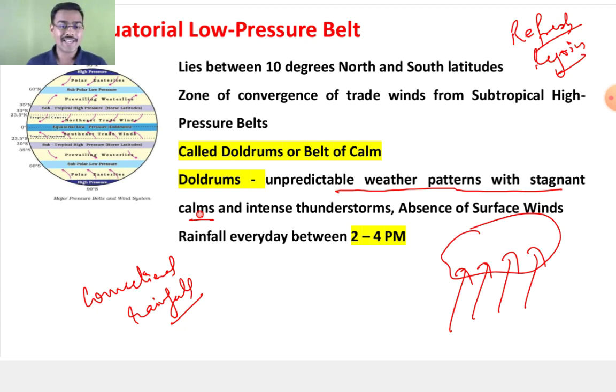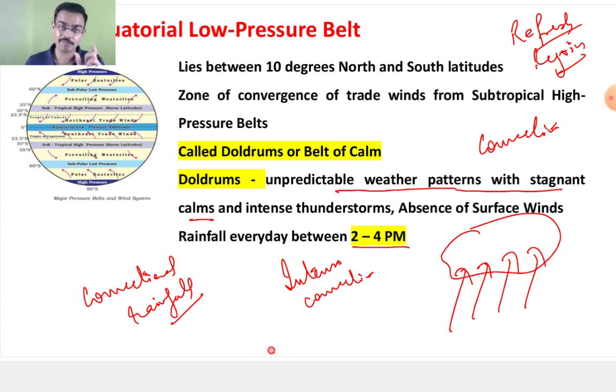Okay, unpredictable weather patterns with stagnant calms and intense thunderstorms, absence of surface winds. Now, because of this intense convection, you have rainfall approximately on a daily basis, since during the daytime there is so much convection. Stagnant means you don't find horizontal movement of air. Since you have a lot of convection, you have a lot of cloud formation. That is your cumulonimbus cloud that we will discuss eventually in this lecture only. Because of this, you have rainfall every day, approximately from 2 to 4 p.m.